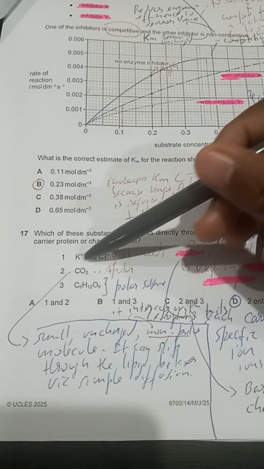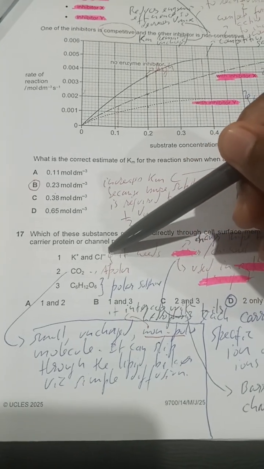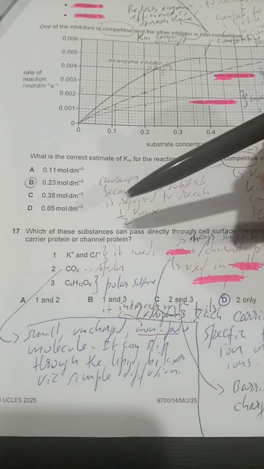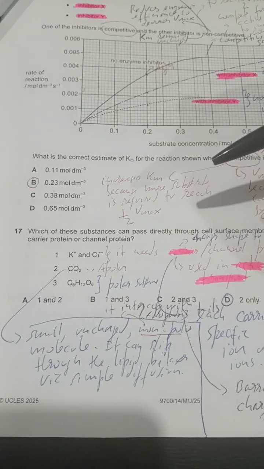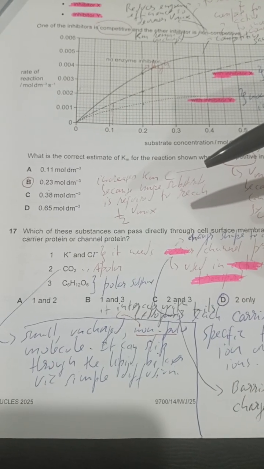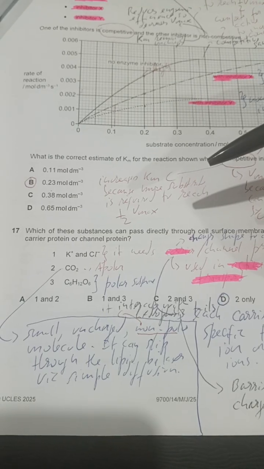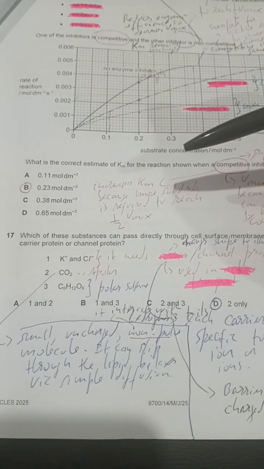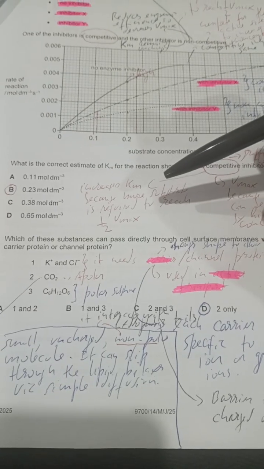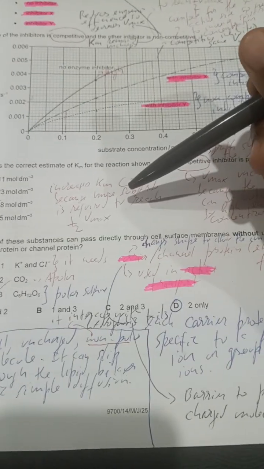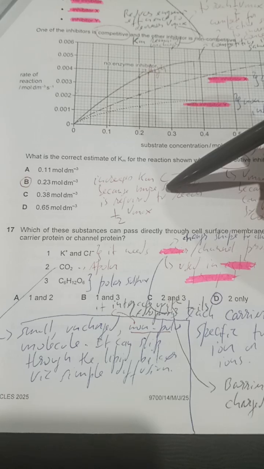This is a cation and this is an anion. They've got the charge, so they're polar. So yes, it needs to be carried through a carrier protein or channel protein. So the question here is which of these substances can pass directly through the cell surface membrane without using a carrier protein or a channel protein.